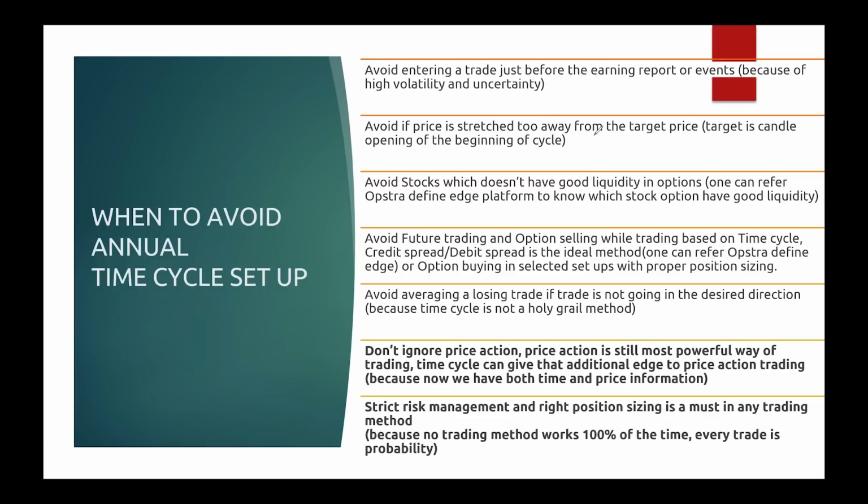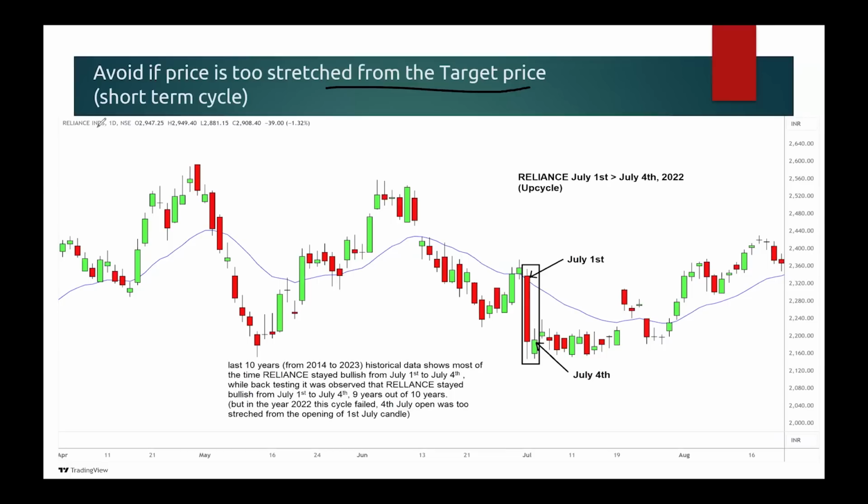Avoid trading if price is stretched too far away from the target price. What is the target? The target is the opening of the candle at the beginning of the cycle. What I mean by that, in this example, Reliance has an up cycle from 1st July to 4th July. Where is the 1st July candle? 1st July candle is here, right? Where is the 4th July? As per the cycle, what is the open price on July 1st? Around 2320, right? So if the up cycle historically worked in 2022, you would have expected the price to close above the price when the cycle began, above 2320.